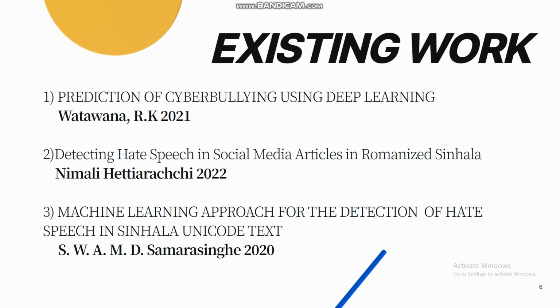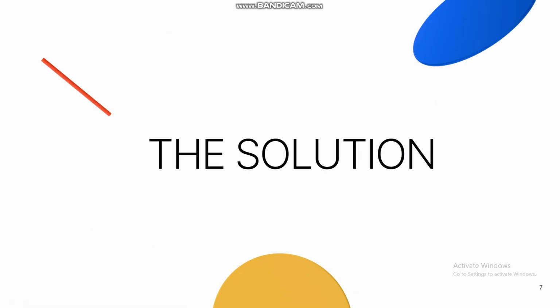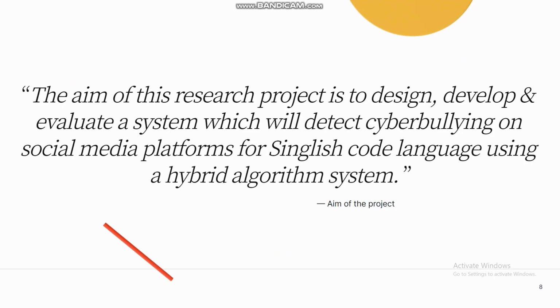Now let's move on to the solution. In order to talk about the solution, let's first take a look at the aim of the project. The aim of the research project is to design, develop, and evaluate a system which will detect cyberbullying on social media platforms for Singlish code language using a hybrid algorithm system. To explain furthermore, this research project will develop a social media platform where the Singlish language, as I mentioned, is basically Sinhala words written in English letters.